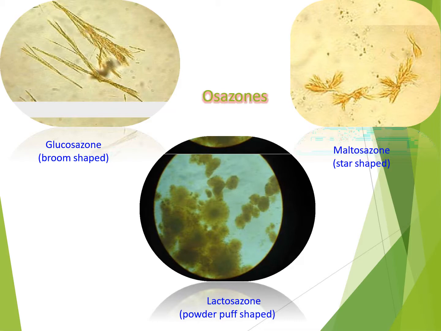In the case of glucose, the osazone product is called glucosazone, which is needle shaped or broom shaped. The next osazone product is for maltose, called maltosazone, which is star shaped. And the next is for lactose, called lactosazone, which shows powder puff shaped crystals. These have to be observed under a microscope. And this osazone test is important in identifying the various reducing sugars.